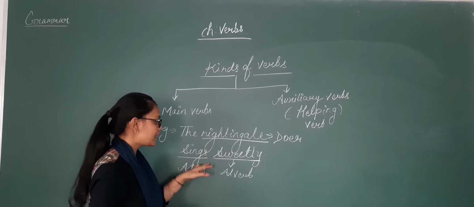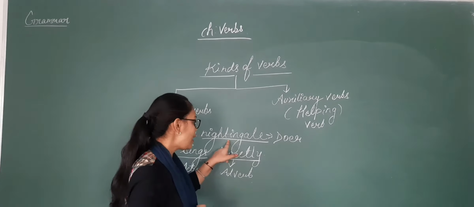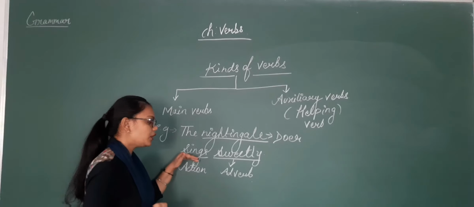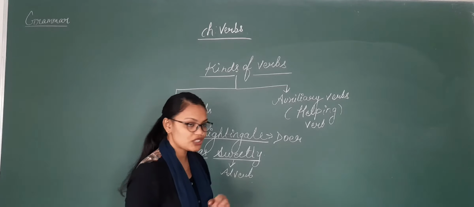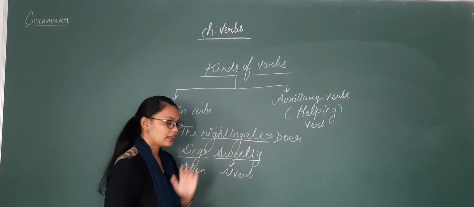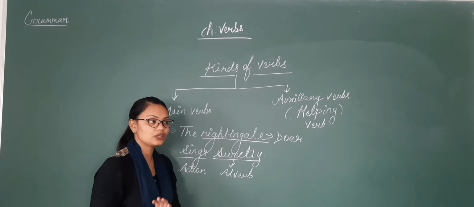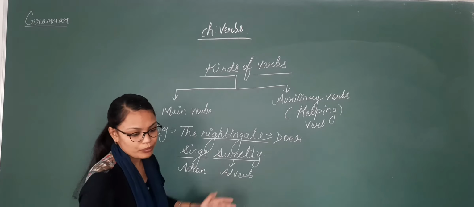The nightingale sings sweetly. Nightingale is the subject, the doer of the action, and what work is she doing? She is doing singing work. She sings. What she sings and how she sings? She sings sweetly. So here you need to learn that nightingale is the doer of the action and she is doing the work of singing. So this was the example of your main verb.